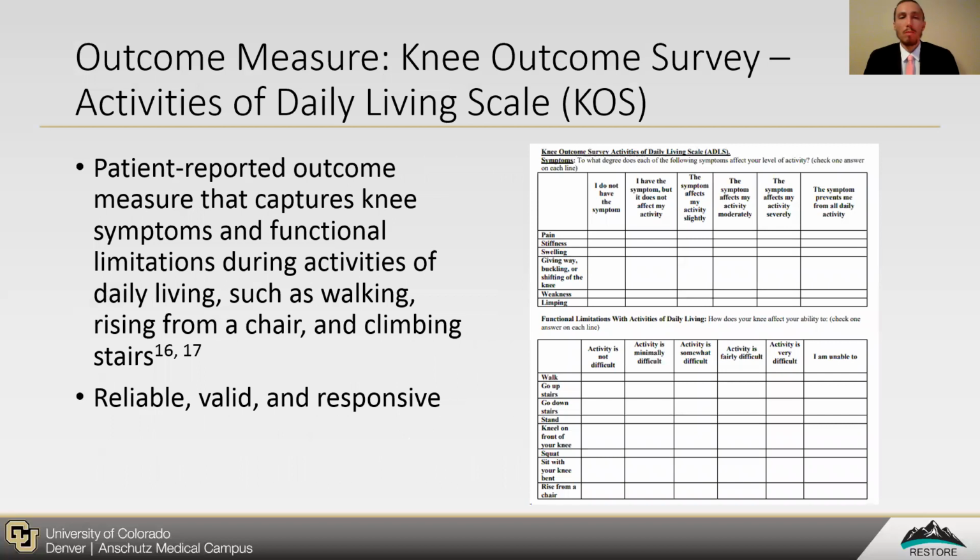Our primary outcome measure was the Knee Outcome Survey Activities of Daily Living Scale, or KOS. The KOS is a patient-reported outcome measure that captures knee symptoms and functional limitations during activities of daily living, such as walking, rising from a chair, and climbing stairs. The KOS is reliable, valid, and responsive.